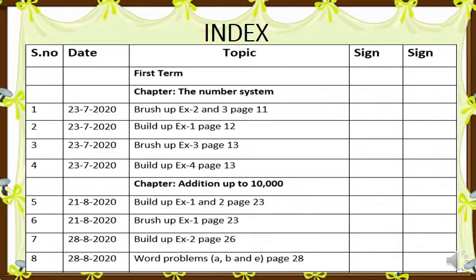Everyone, open your index page and tally these in the index that we have done up till now. This is the total work of chapter 1, the number system, that we have done till here. This was your classwork, this was your homework. And today, we are going to do the work of build up exercise 2, page 26, and word problems part A, B and E, that is on page number 28.